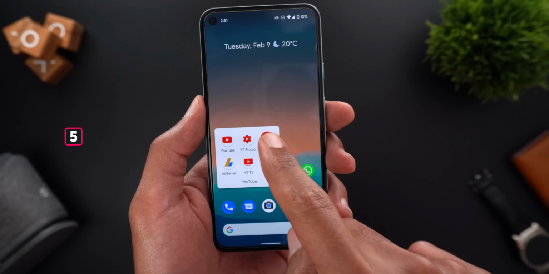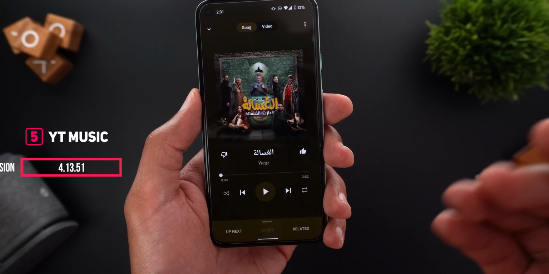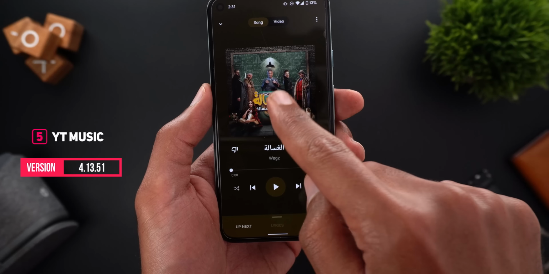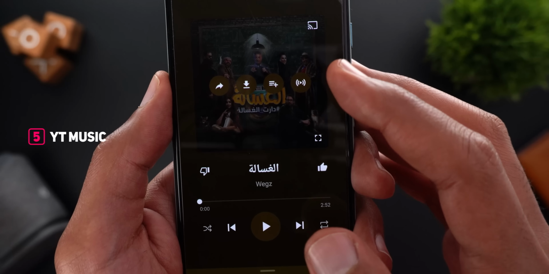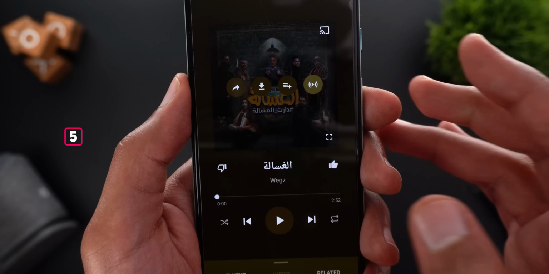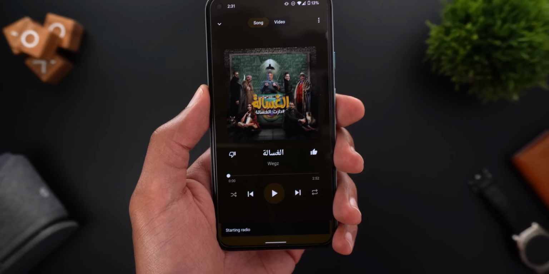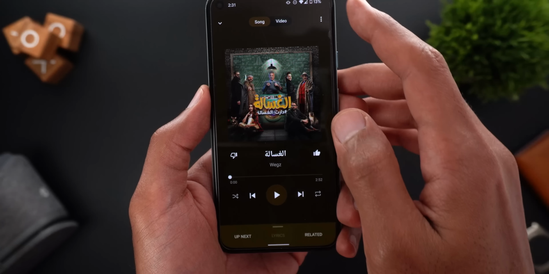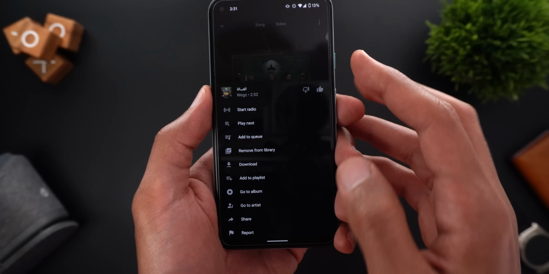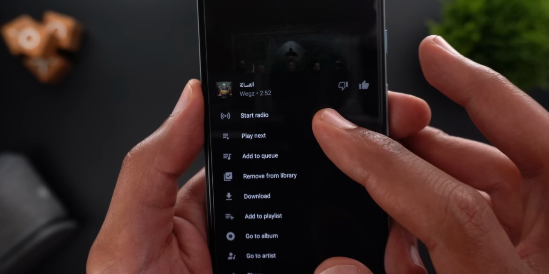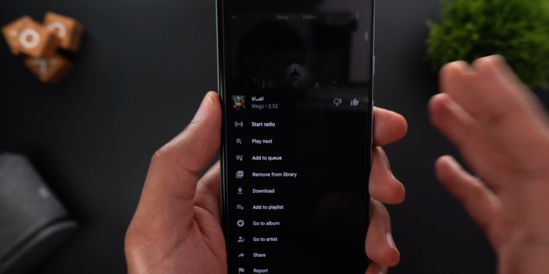Next, YouTube Music. And now you can start a radio from within the now playing screen by tapping on the album art, and you will see the radio button over here. By tapping on it, you can quickly start a radio. Previously, to do the same action, you have to tap on the three dots at the top right corner and you will see Start Radio at the top. So now it's a little bit easier.